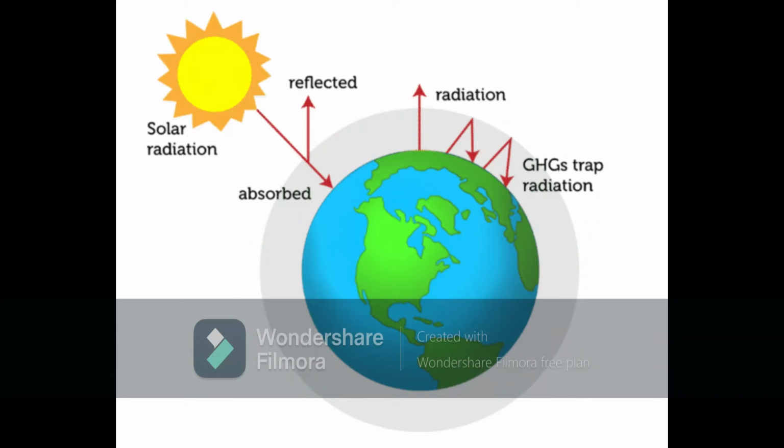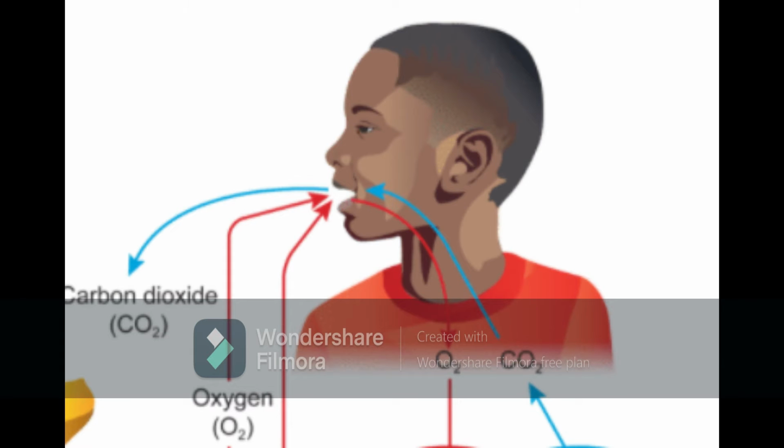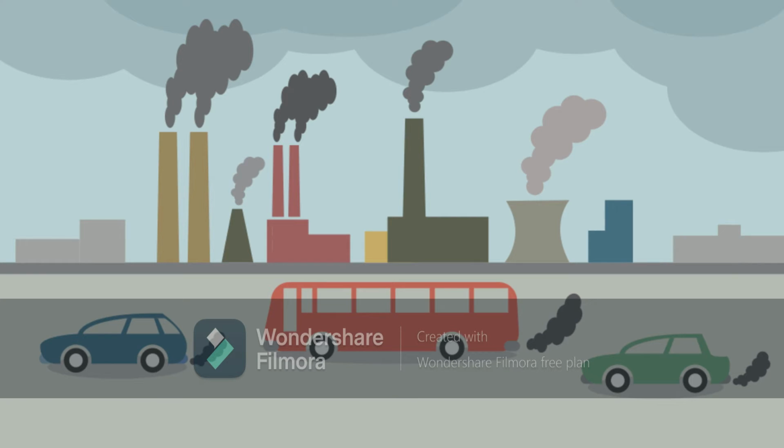If there was something that did not allow the energy to escape from the Earth, such as a blanket of greenhouse gases, as we can see here, then the Earth would start heating up from too much heat energy that is being trapped, and this causes climate change. Greenhouse gases, such as carbon dioxide, are released by living organisms, but can also be produced by driving cars or big buildings that use fossil fuels.